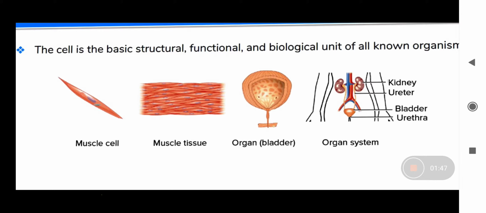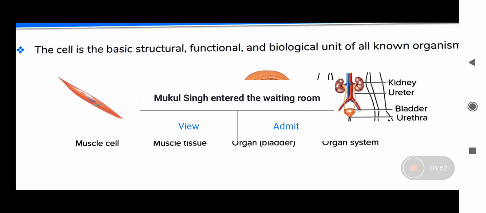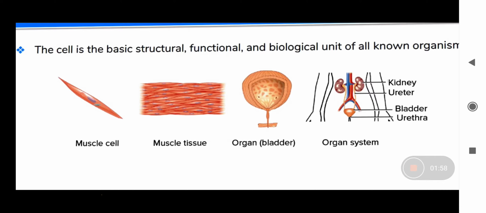All the living things are composed of cells. All the living organisms are made up of cells. If it is unicellular, it's made up of a single cell, and if it is multicellular, then it is made up of many cells.